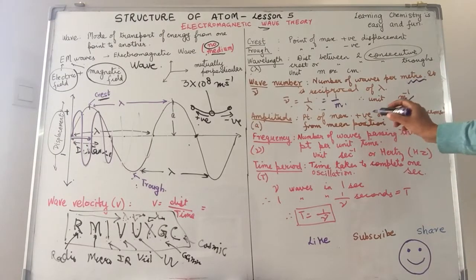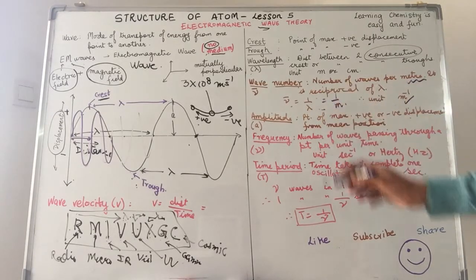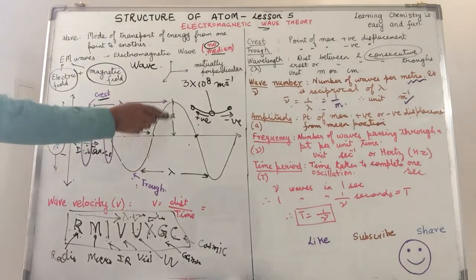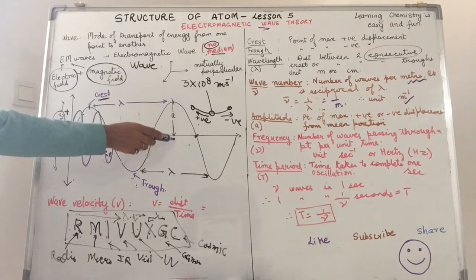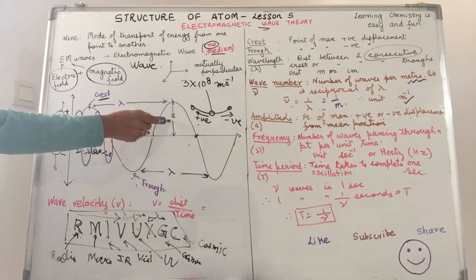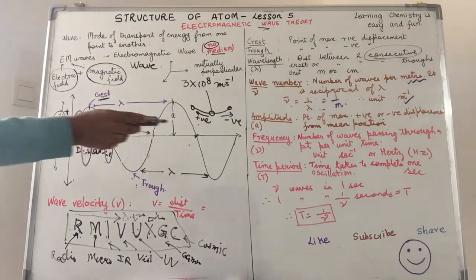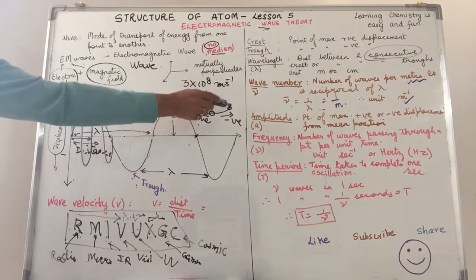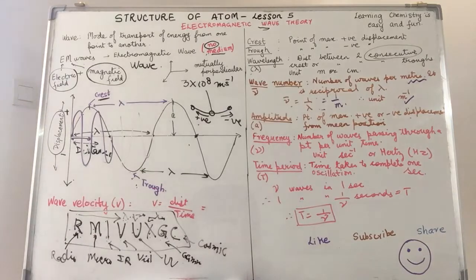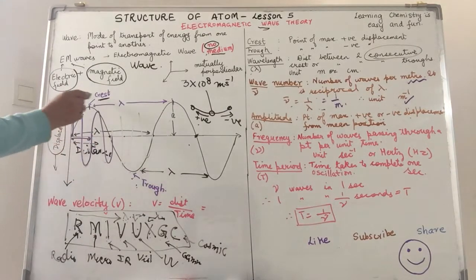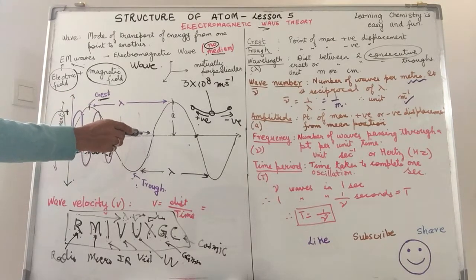Amplitude we have done, it is the point of maximum positive or negative displacement from the mean position. So, we know that the electric field and magnetic field are moving around this. So, what we have is the point of maximum positive or negative displacement. This gives me the amplitude represented by A. Time period. When you talk about a pendulum, time period is time taken to complete one oscillation. Simple. So, that is how we will represent time period. So, this is one oscillation or one wave.